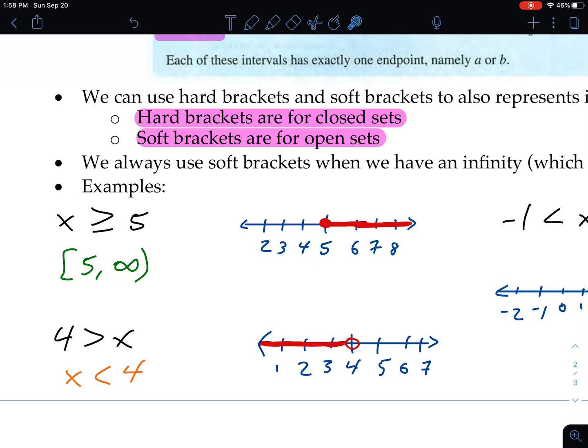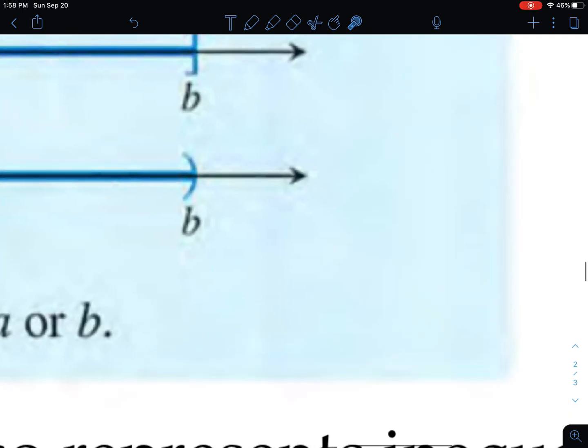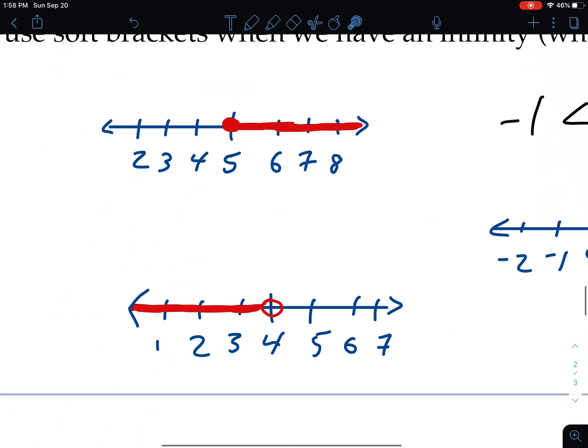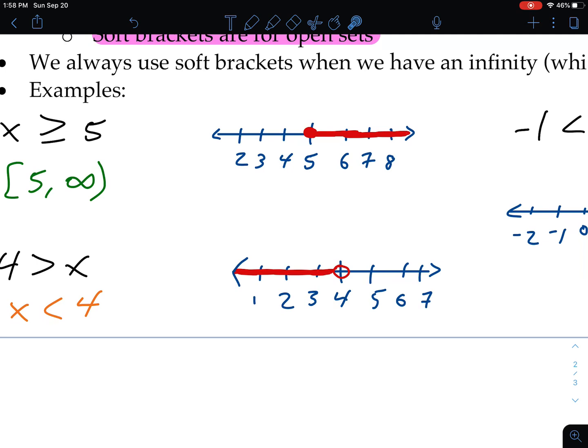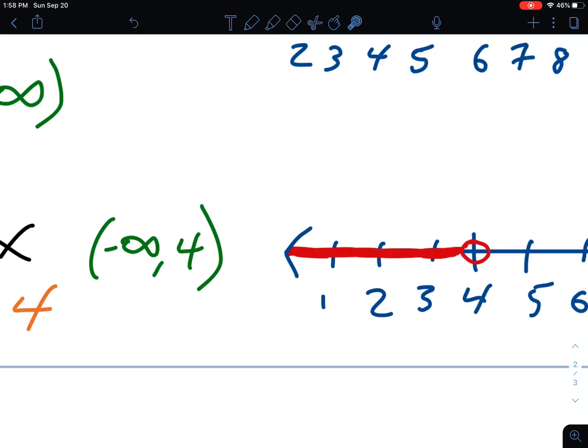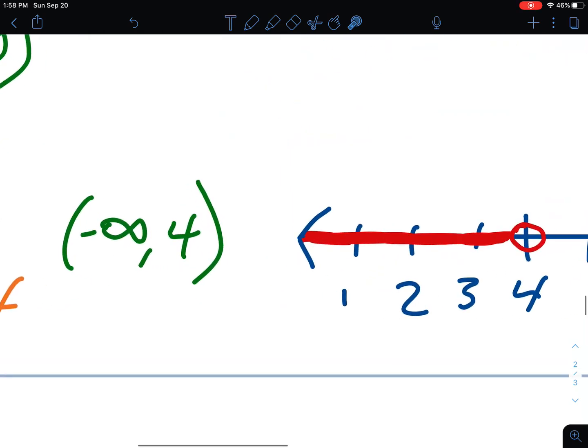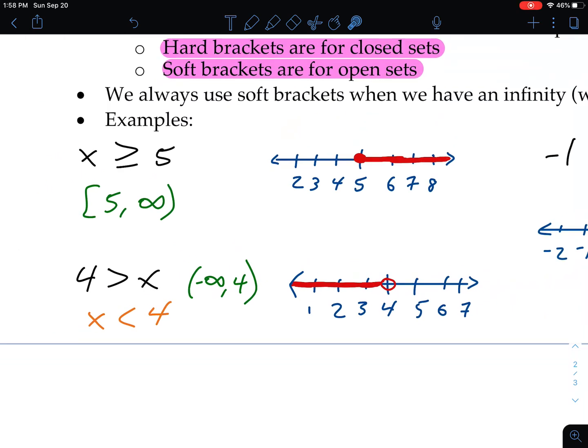You do not include the 4. Sometimes you'll see a soft bracket as you see up here, but it's an open circle on 4, not including 4. Very close, but not including 4. So there's our interval notation. All the way towards infinity on the negative side, always a soft bracket there. And we go up to 4, but we do not include 4. So there's our soft bracket there.